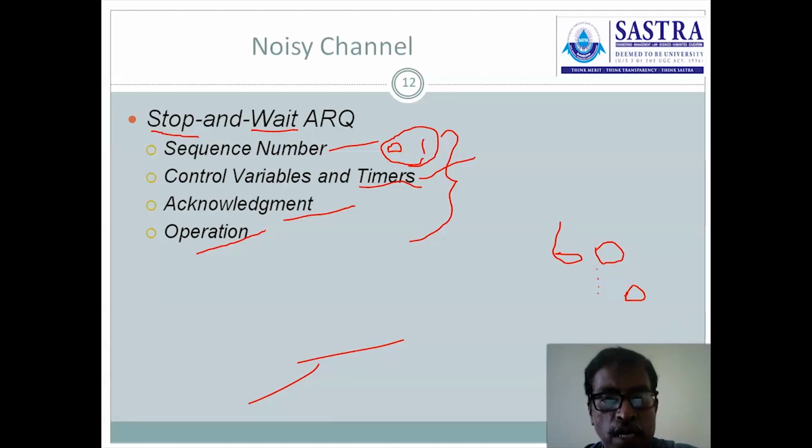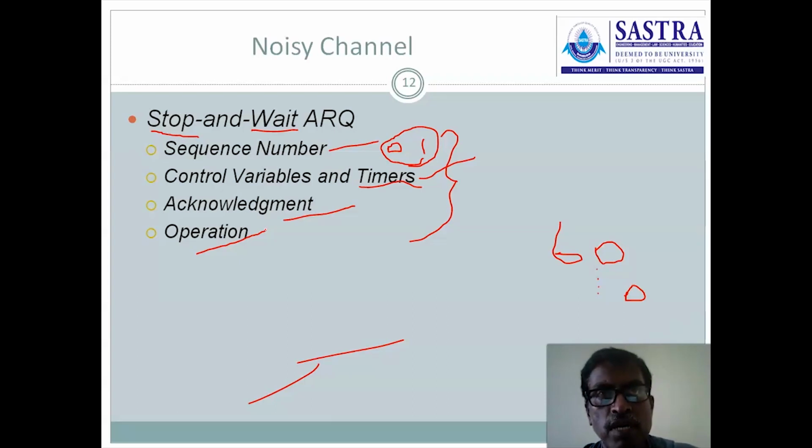Before timeout occurs at the sender, it has to receive the acknowledgement. Next one, acknowledgement. This is used to convey that the previous transmission was successful and it is waiting for the next frame. That kind of concurrence is given to the sender.